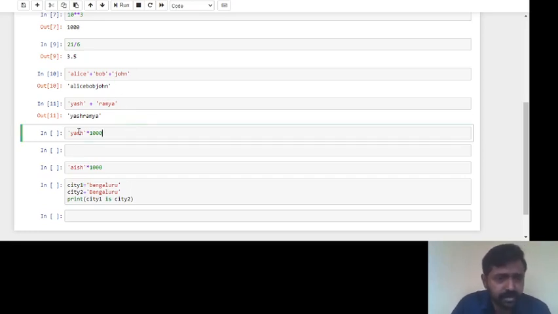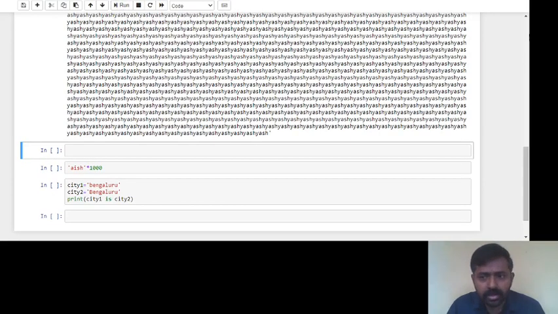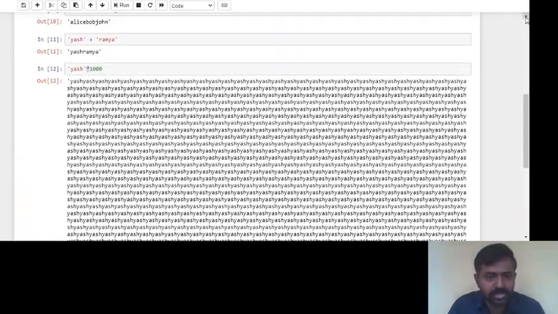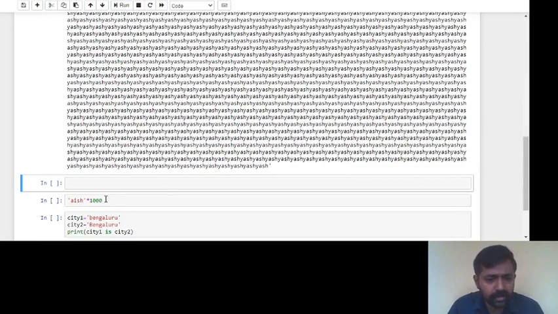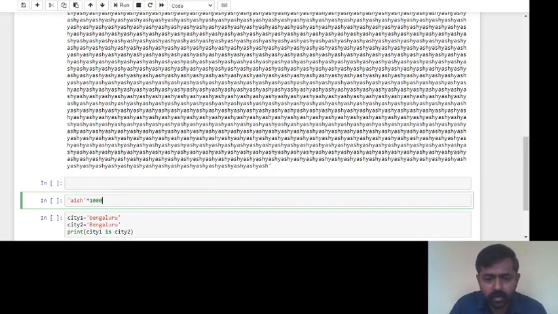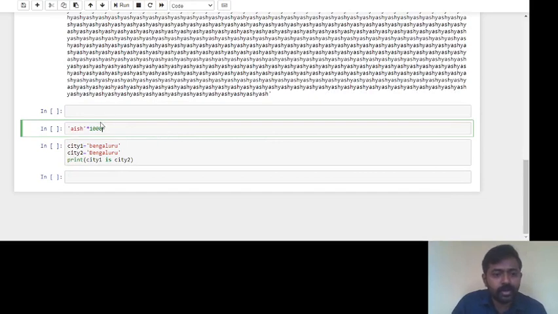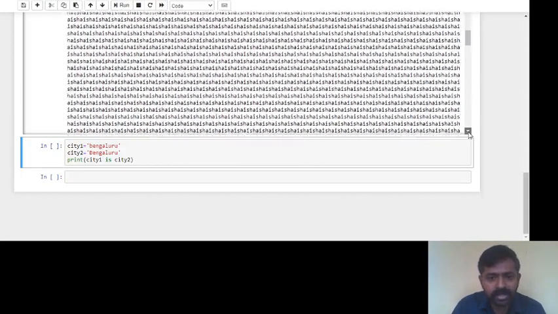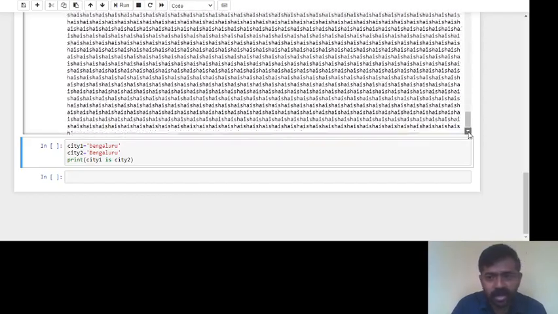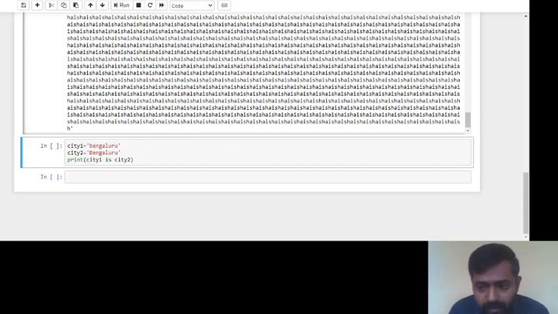If you see the next example, repetition operator. I told you asterisk is a repetition operator. When you run that, you are going to get Ash 1000 times. Now the next thing, I want to print that one say 500 times or 5000 times. Click on run. You can see there, Ash 5000 times. Okay, that makes a difference.